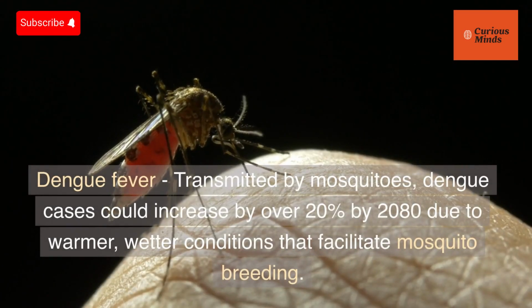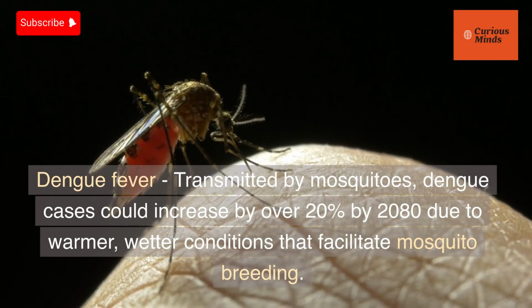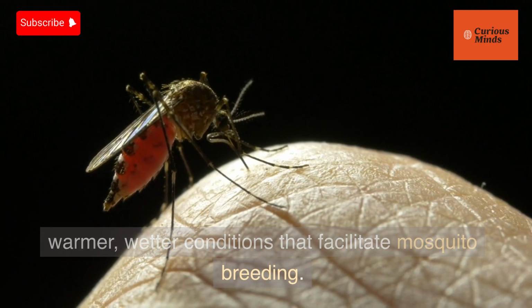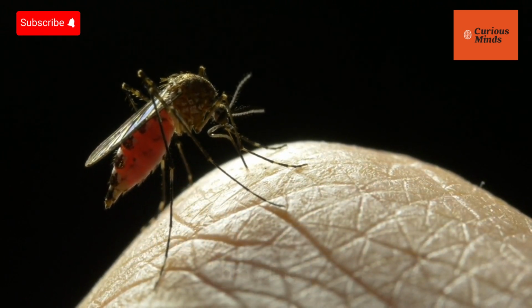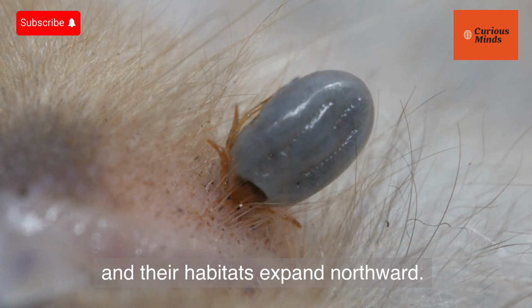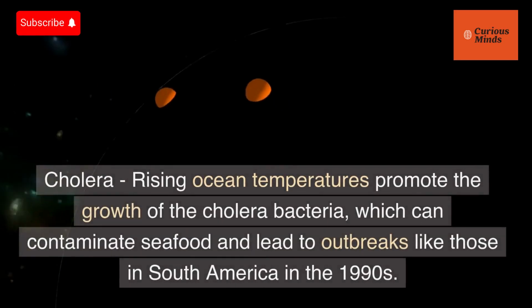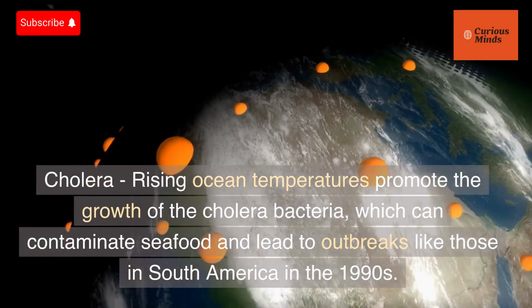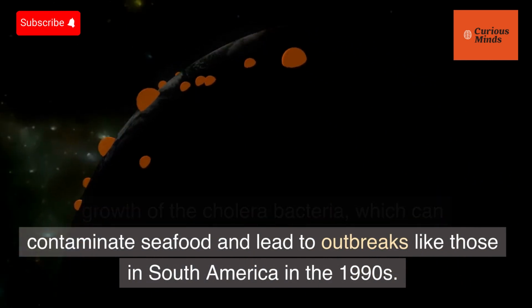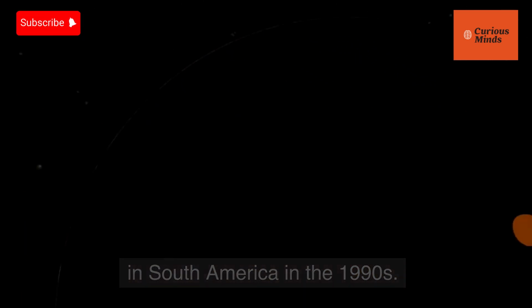Dengue fever, transmitted by mosquitoes. Dengue cases could increase by over 20% by 2080 due to warmer, wetter conditions that facilitate mosquito breeding. Lyme disease. The geographical range of ticks carrying Lyme disease is increasing as winters warm and their habitats expand northward. Cholera. Rising ocean temperatures promote the growth of the cholera bacteria, which can contaminate seafood and lead to outbreaks like those in South America in the 1990s.